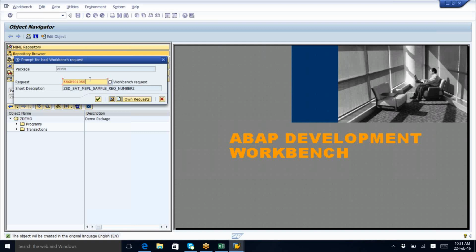Now here, this is already somebody else's transport request. It is not ours. Can we create our program in this particular transport request? I'm creating my package here.